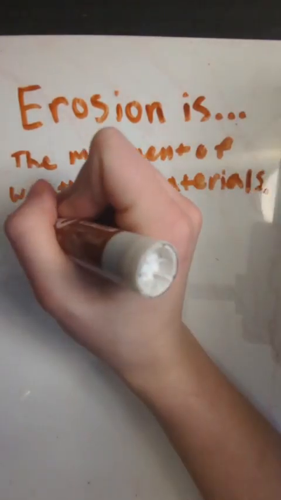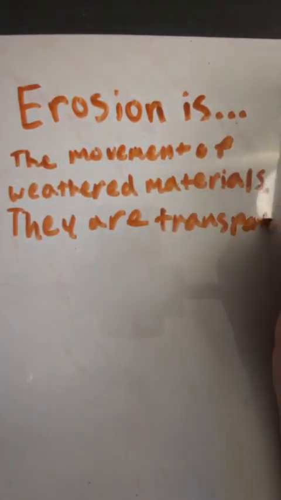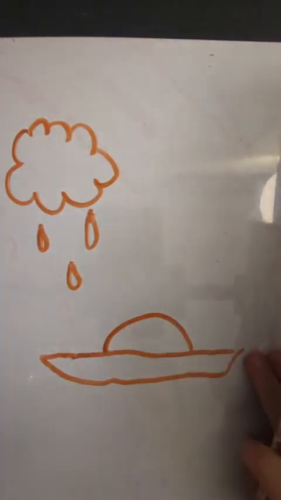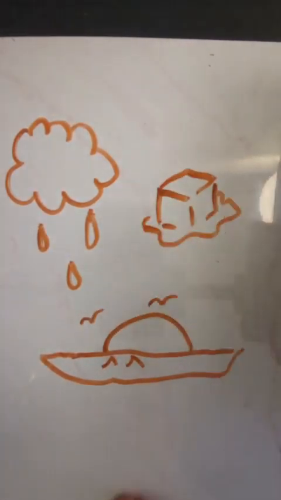Today I'm talking about erosion and deposition. Erosion is the movement of weathered materials. They are transported via precipitation, water sources, ice, and gravity.